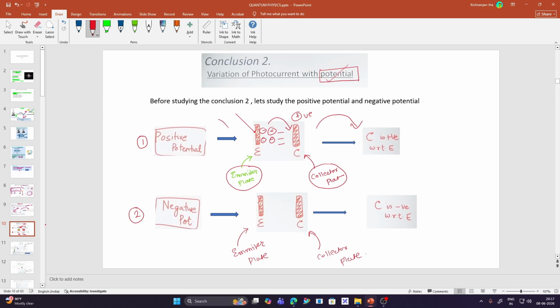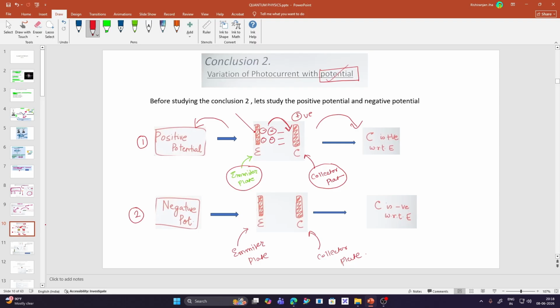This is termed as a positive potential. We will study this in detail in the next slides as well. For now, just understand what positive potential and negative potential are. In positive potential, the collector plate is positive with respect to the emitter plate, and more electrons get attracted towards the positive plate.